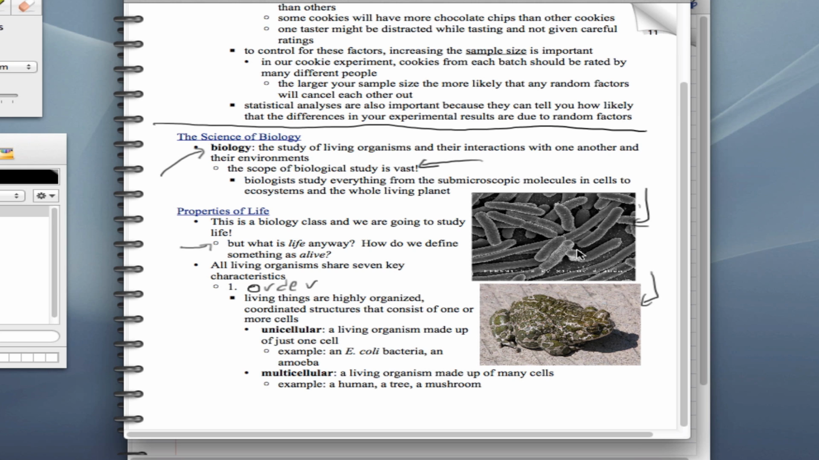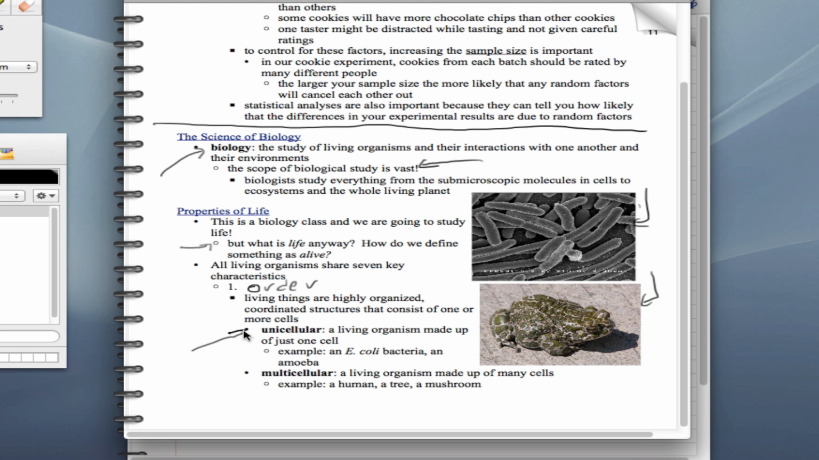They're very highly ordered. Even these E. coli, if we looked inside them, we'd see that there are certain processes that occur in certain places, just like with this frog. And so if we're going to talk about living things and how they're ordered, one thing to note is that they're consisting of at least one or more ordered cells.